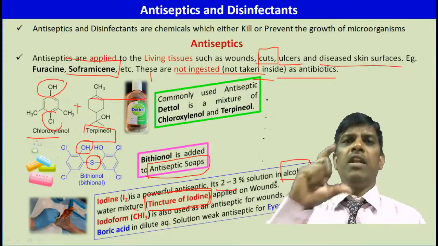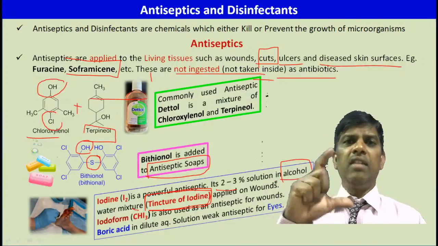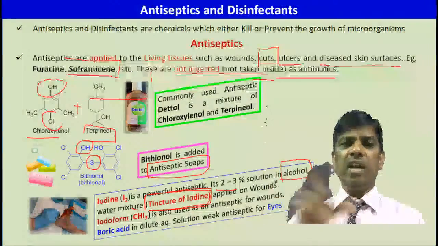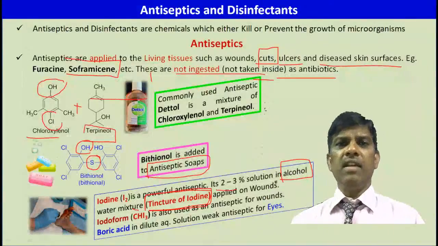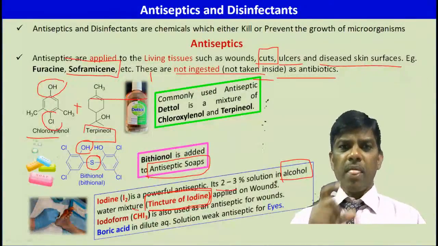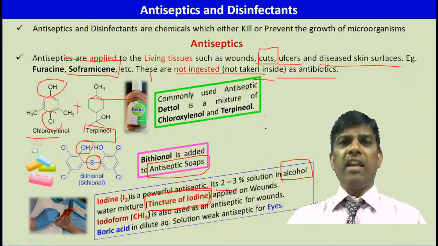If you take a betadine bottle and read it, it will say 5% iodine in alcohol water. It will have a jaggery color, right? Iodine is jaggery in color. It will have that brown color when applied on wounds.